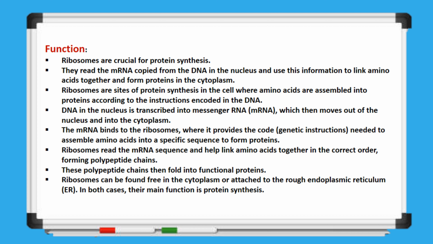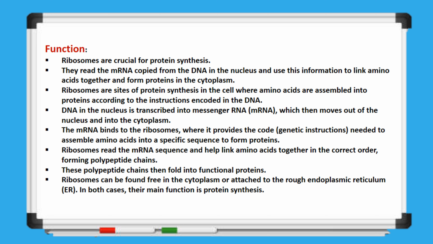They interpret the mRNA, which is transcribed from DNA in the nucleus, and use this information to connect amino acids and form proteins in the cytoplasm. Ribosomes are the sites where amino acids are assembled into proteins based on the genetic instructions encoded in the DNA. After DNA in the nucleus is transcribed into messenger RNA, also called mRNA, the mRNA exits the nucleus and enters the cytoplasm. Once in the cytoplasm, the mRNA binds to ribosomes, providing the genetic code necessary to link amino acids in a specific sequence to create proteins.